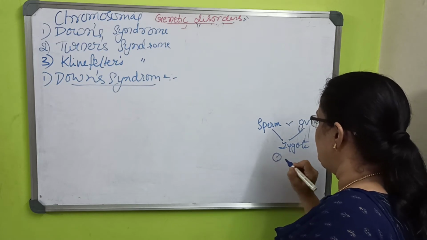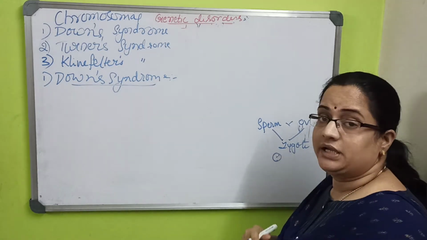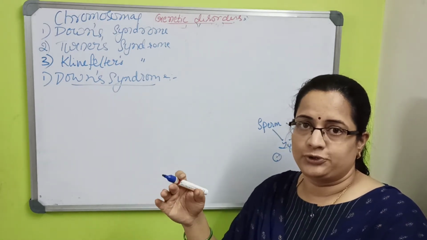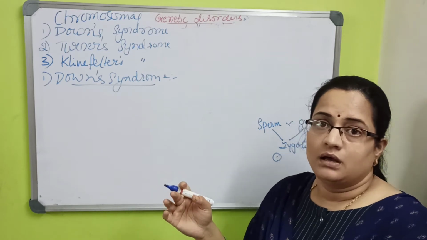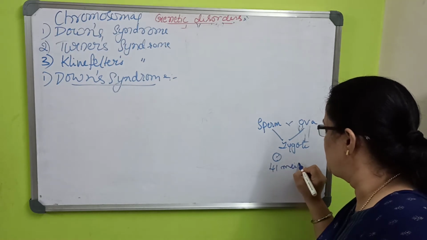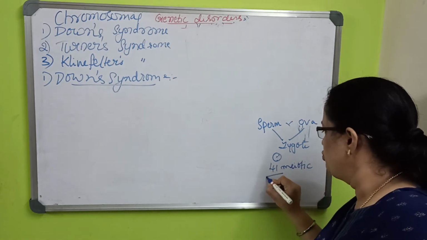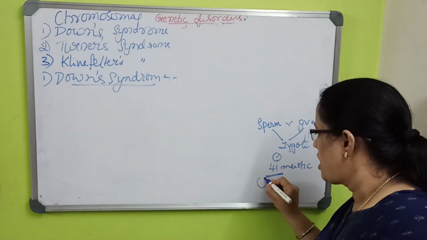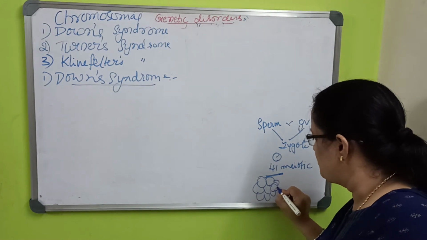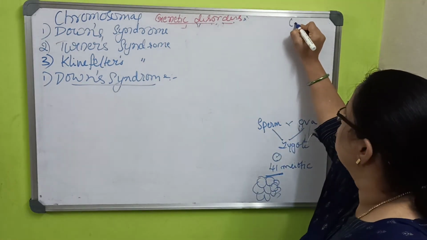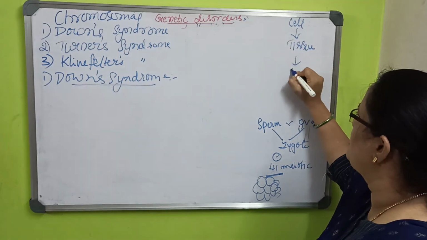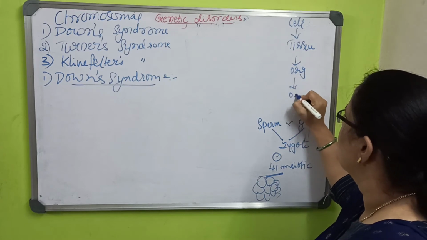First it is a single cell, then with multiple divisions in mitosis, when some fault happens, the gene will recover. But here, after meiotic divisions, only then does the new baby start growing. The cells grow into a cluster of cells, then tissue, then organ, then organ system, then organism.